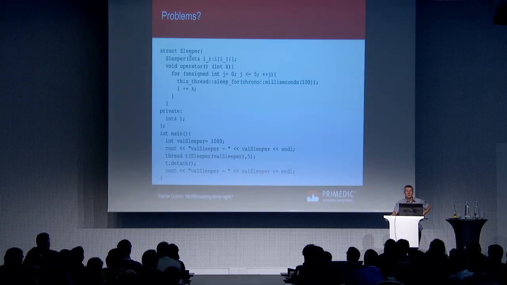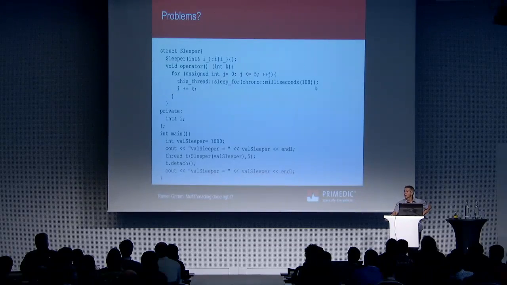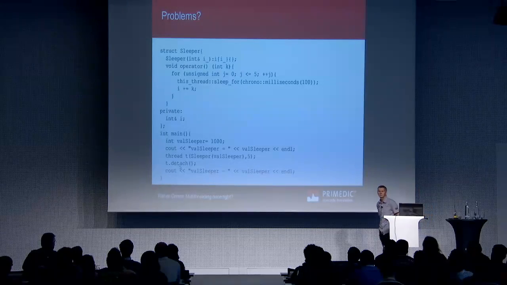Now have a look at what my sleeper will do. My sleeper gets e, that is actually wall sleeper, by reference. You see it here and you see it here. That's the work the thread is actually doing. He iterates 6 times, sleeps for a short period of time, about 100 milliseconds, and then he adds k to e. e is taken by reference, and the thread is detached. What's wrong with this example?